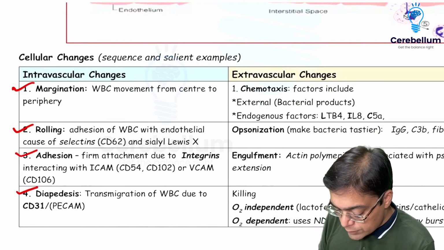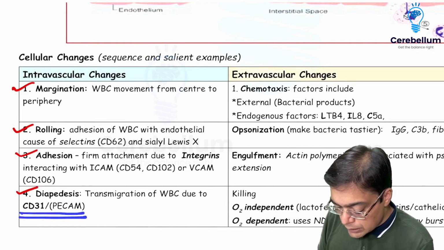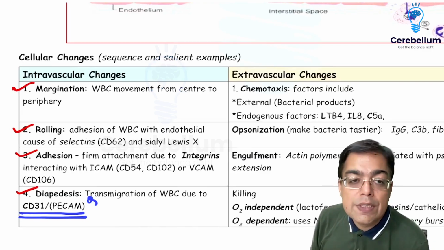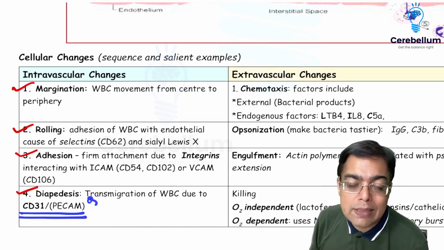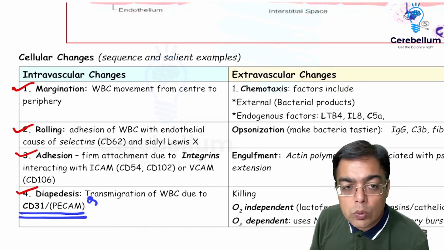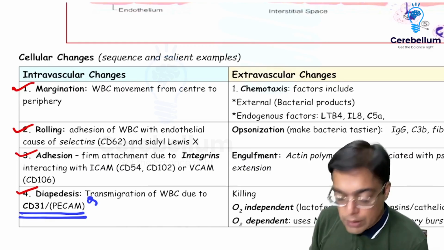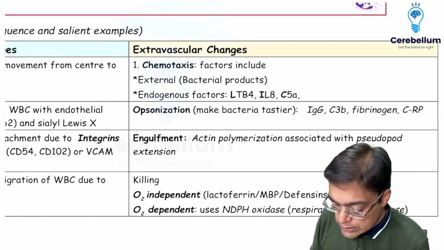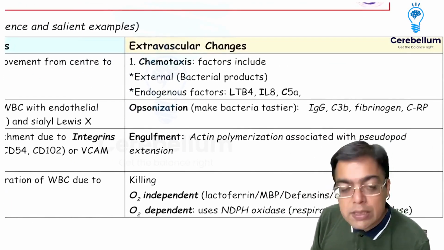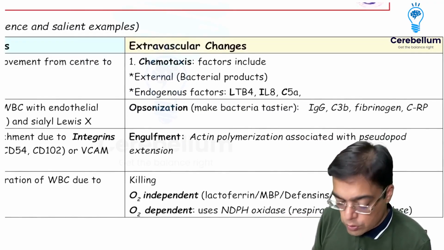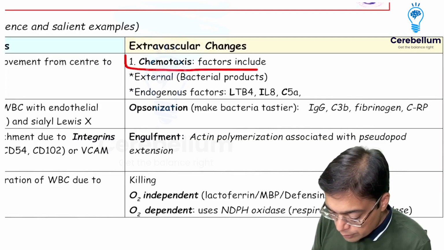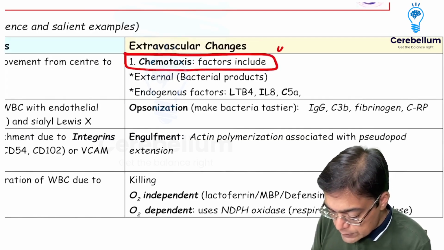But of course, I can always remind you of the fact that diapedesis is dependent upon a molecule that is given the name of CD31 or PECAM molecule. That's a platelet endothelial cell adhesion molecule, which is going to be responsible for causing diapedesis or transmigration. So far as extravascular changes are concerned, the first is the white blood cells are attracted at the site of infection or inflammation under the influence of chemicals, which is given the name of chemotaxis.